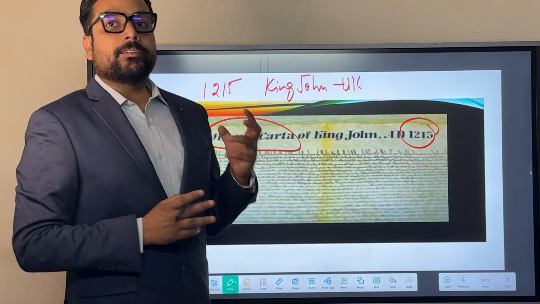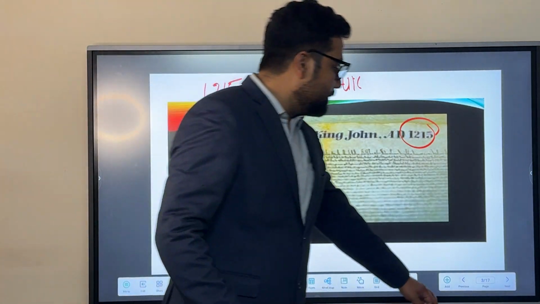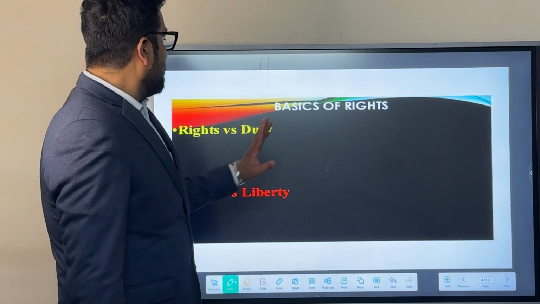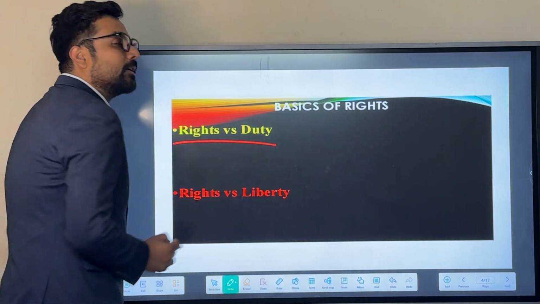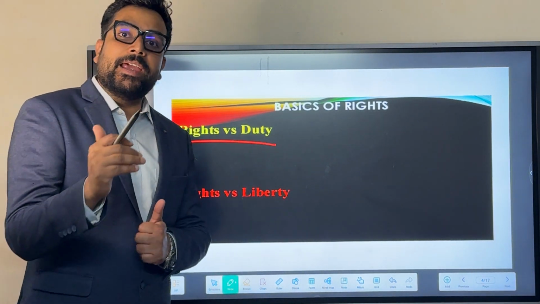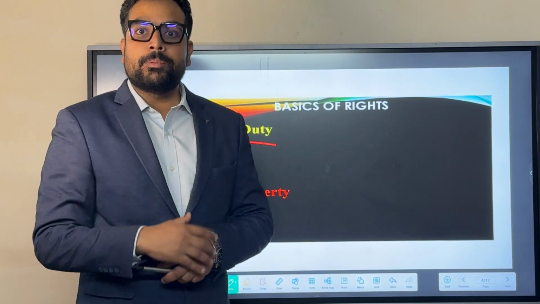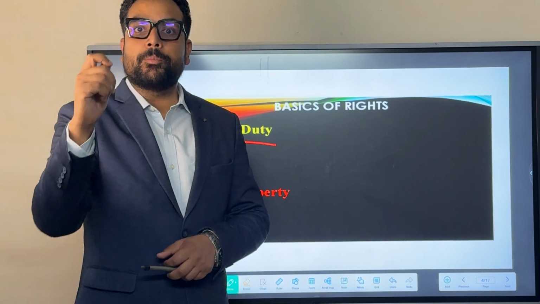So, what are fundamental rights? What's the exact meaning of fundamental rights? We will try to learn this first. First of all, we will discuss rights versus duty. What's the difference between rights and duty? See, rights and duty are supplements to each other. It's a dual concept where each one is dependent upon the other.